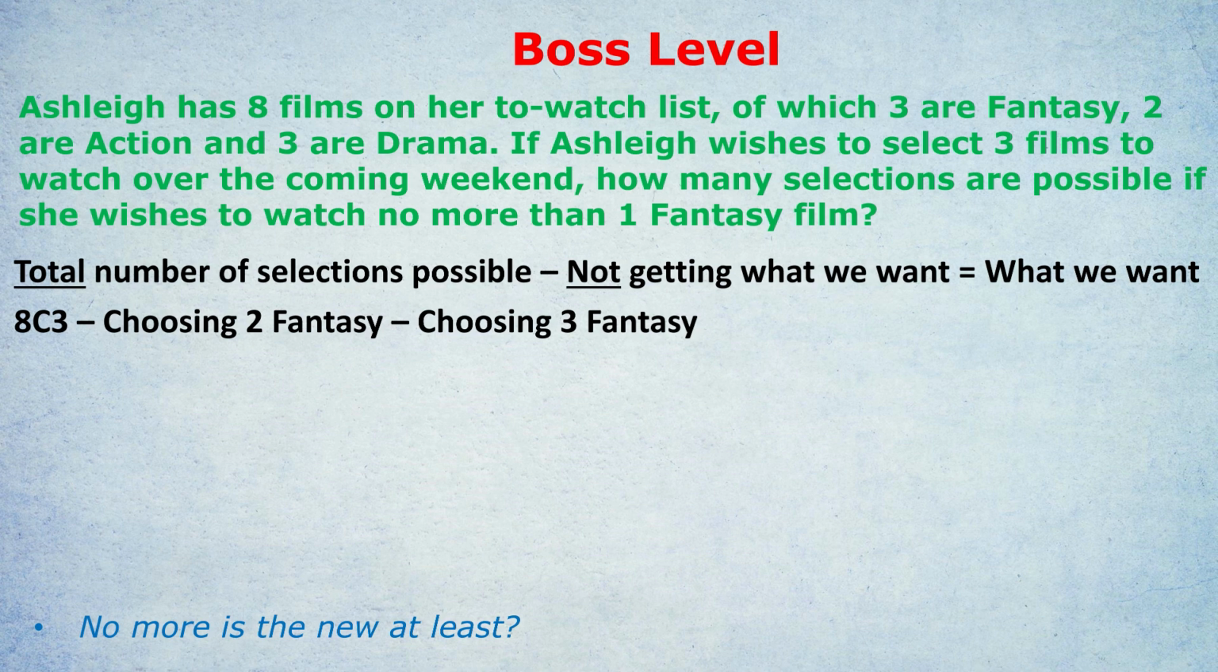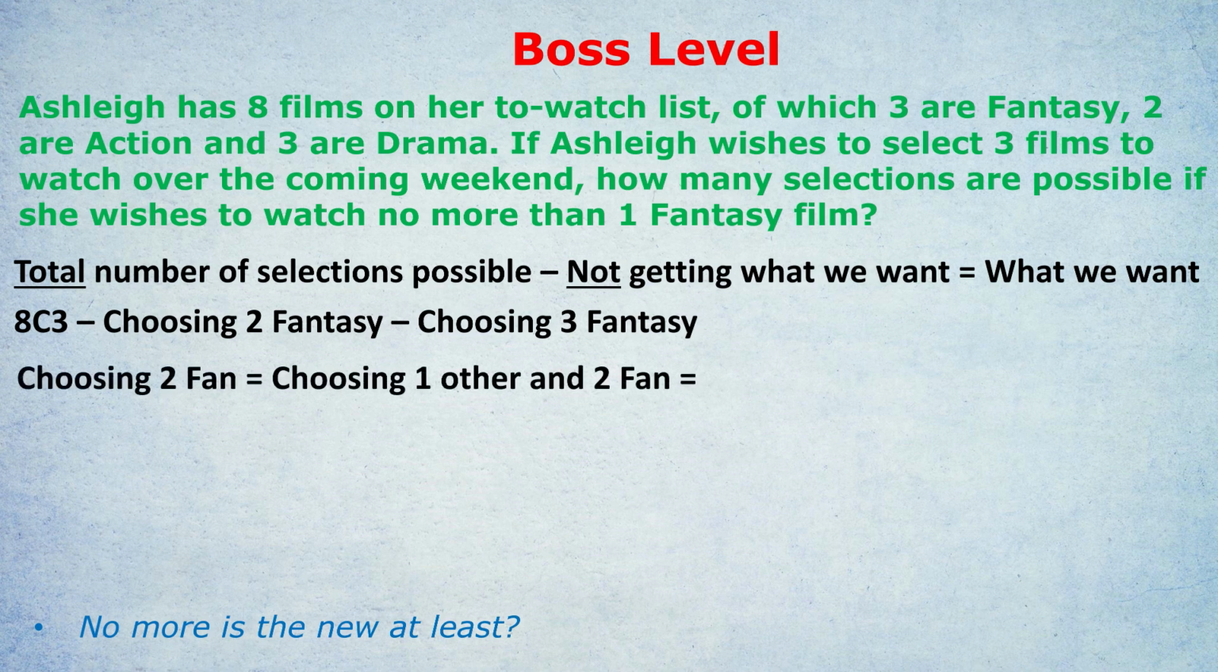And some of you might have been intimidated by the fact that there are 2 other categories, but we can just lump them together. Either way, she's choosing 2 fantasy and 1 other type. So that's 2 fantasy and 1 other. What are each of those combinations? The 1 other will be out of 5 others in total, so 5 choose 1. The 2 fantasy would be out of 3 fantasy in total, so that's 3 choose 2. And we would multiply those to get the answer because it's an and.